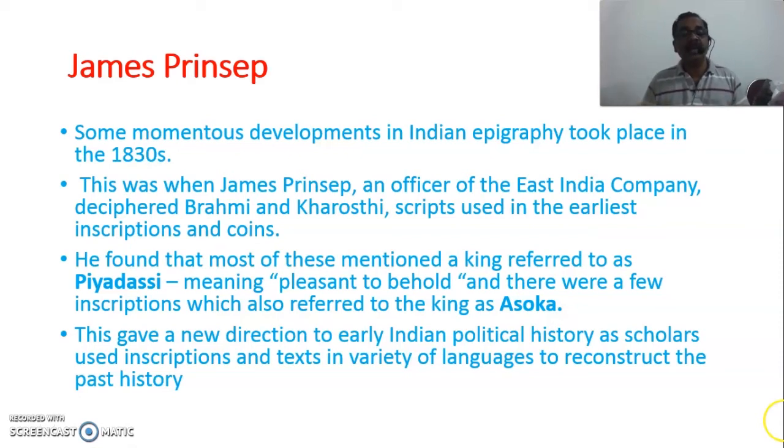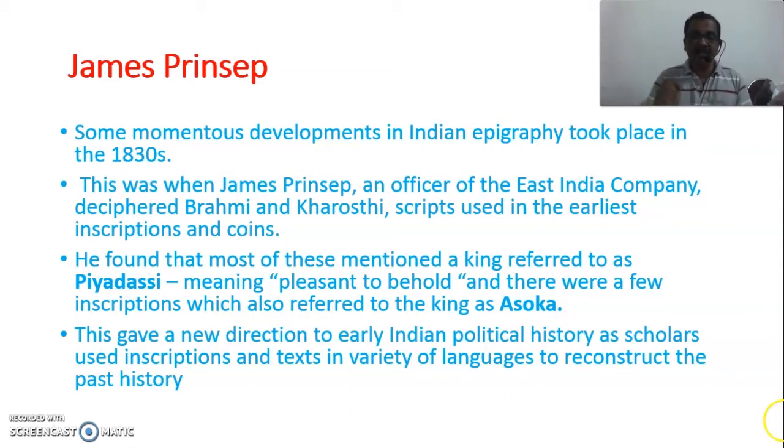This in turn helped many historians to learn more and more information available in the inscriptions. James Prinsep found that most of the inscriptions mentioned a king, Ashoka, and Ashoka's name was mentioned here. After a lot of effort, he could reveal these truths to the world.